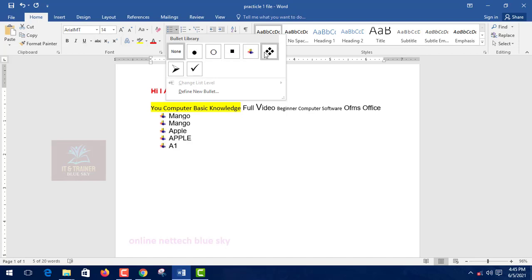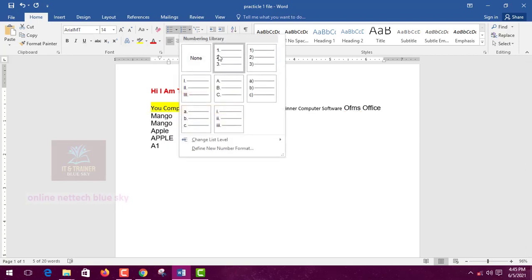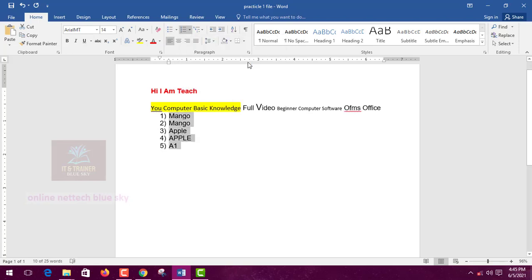So anything you want to enter, add here. I enter this type, but if you want numbers, you can enter here, okay. This second option 1 2 3 this type, I'm entering this type, okay. So this is one type of list showing with numbers, and this is the reason for using these options here.